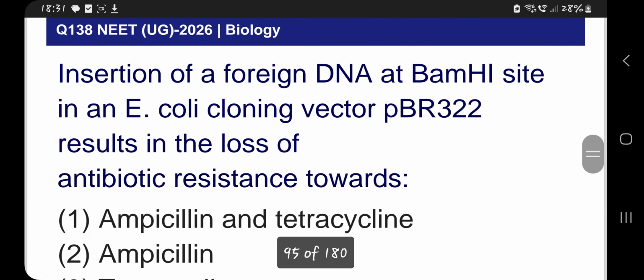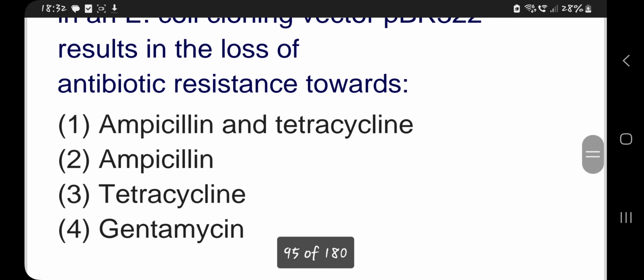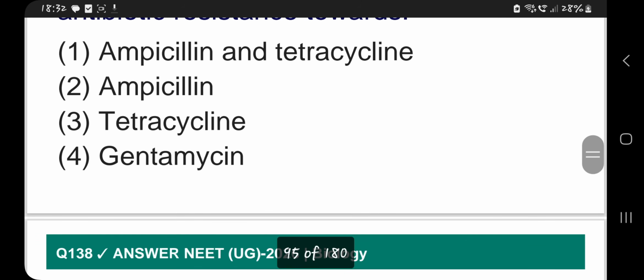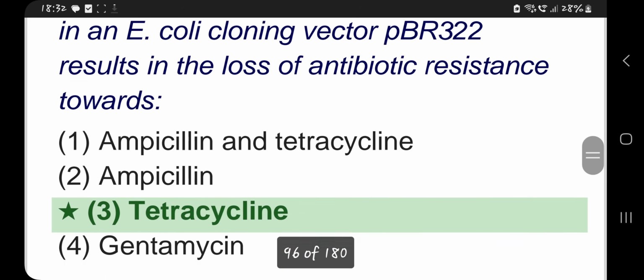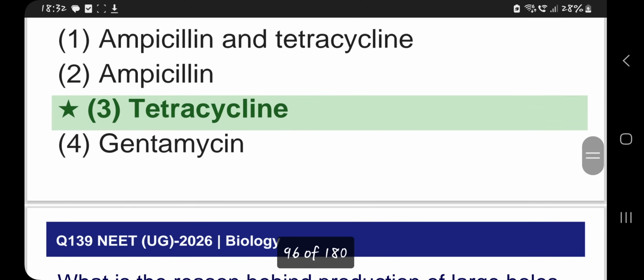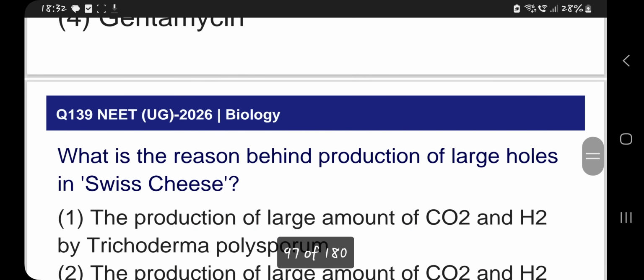Insertion of a foreign DNA at the BamHI site in the E. coli cloning vector pBR322 results in the loss of antibiotic resistance towards ampicillin and tetracycline. So tetracycline is the answer because BamHI lies there. So insertional inactivation you should know.